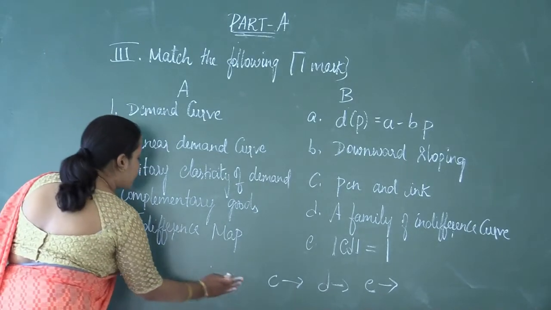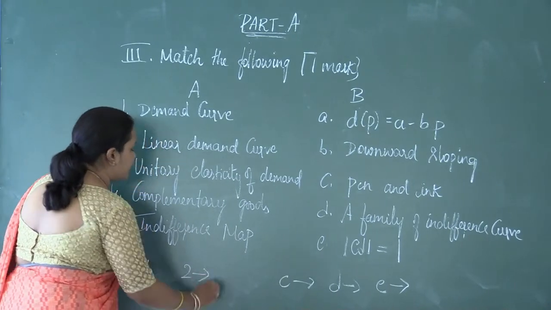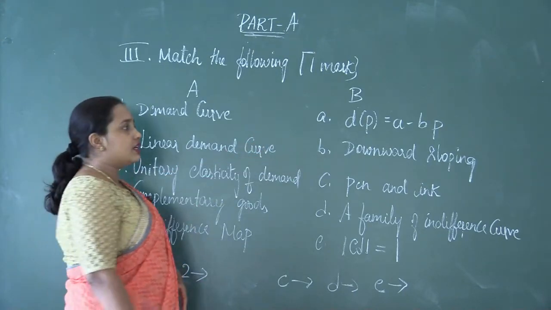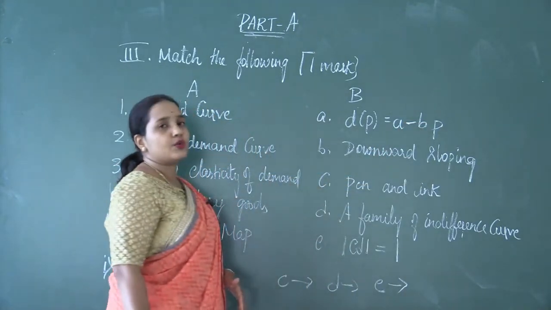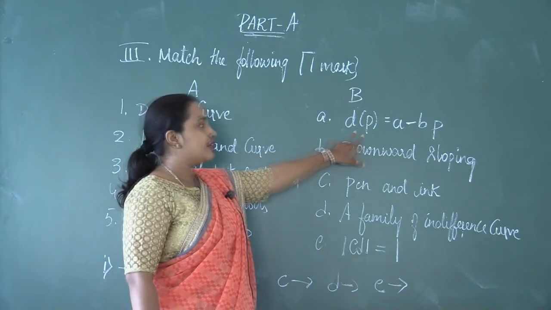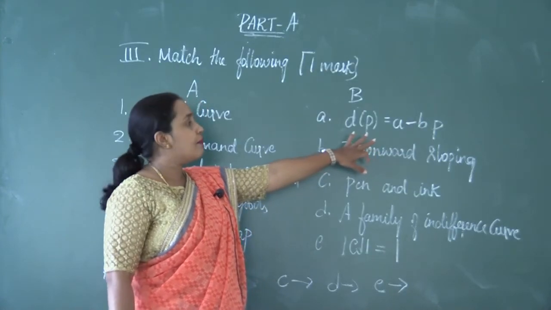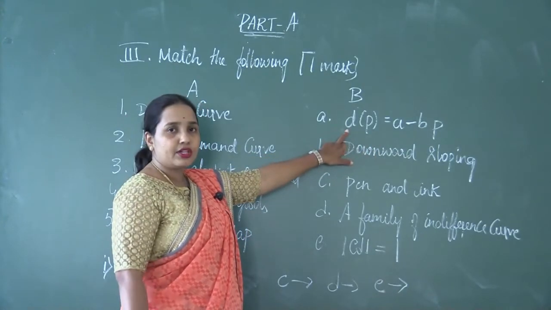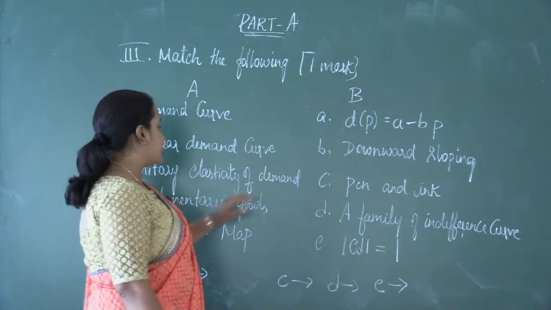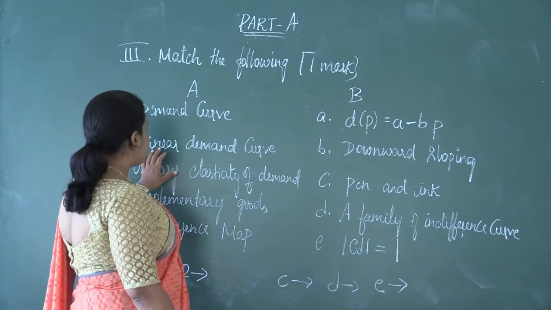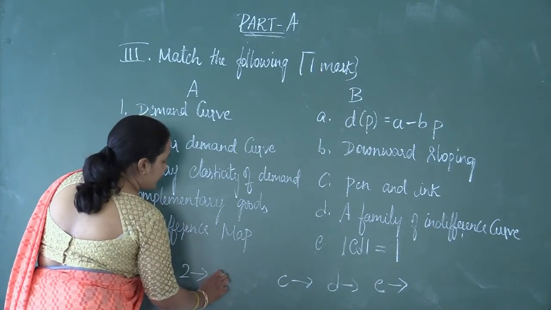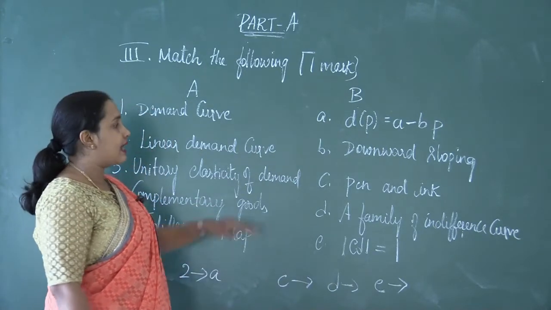And for the second question, let us see what is the answer. Linear demand curve. You know very well, we have learned the demand equation QD is equal to A minus BP. Quantity demanded is equal to A minus BP. This is a linear demand equation or linear demand function. So the linear demand curve is option A. The appropriate answer is A.